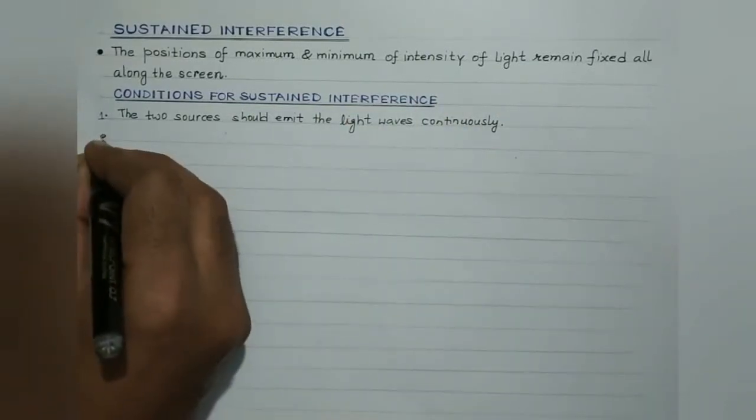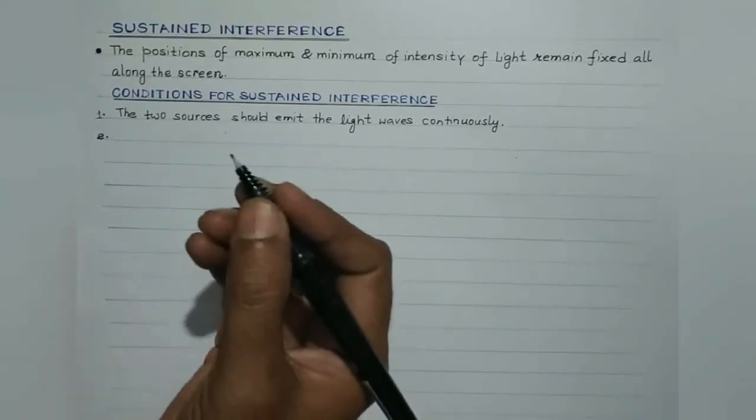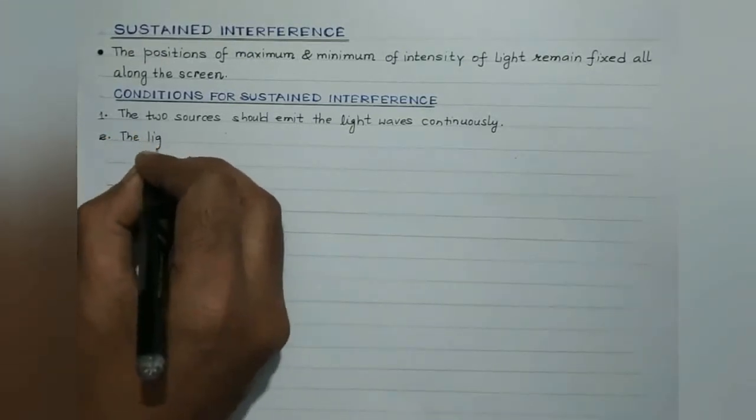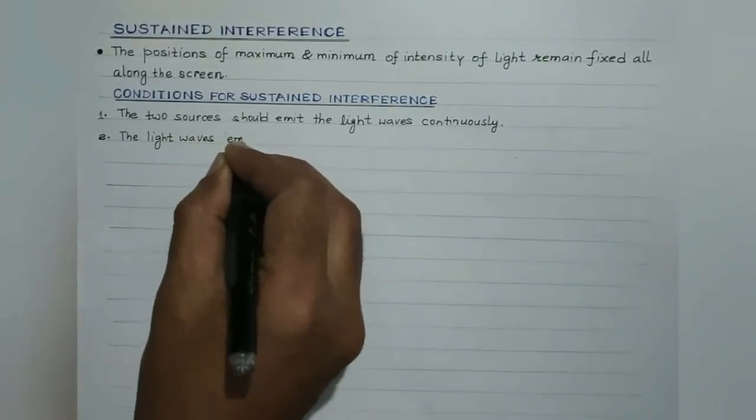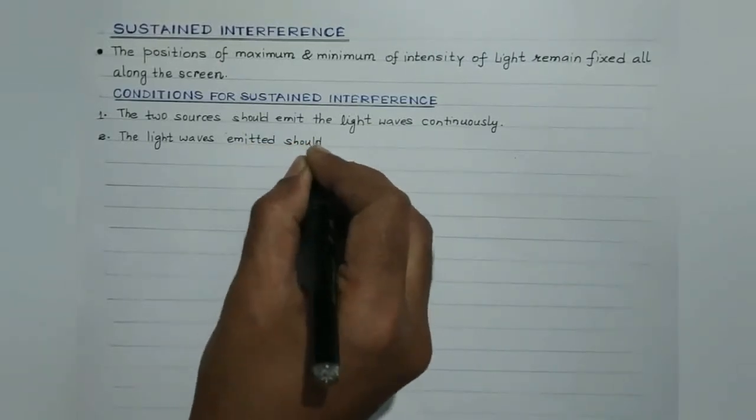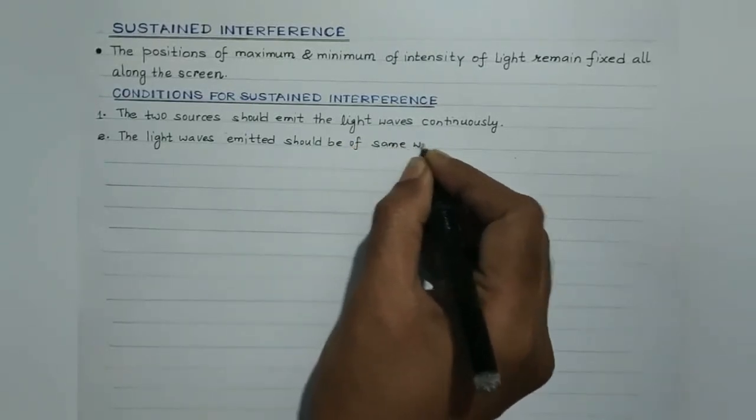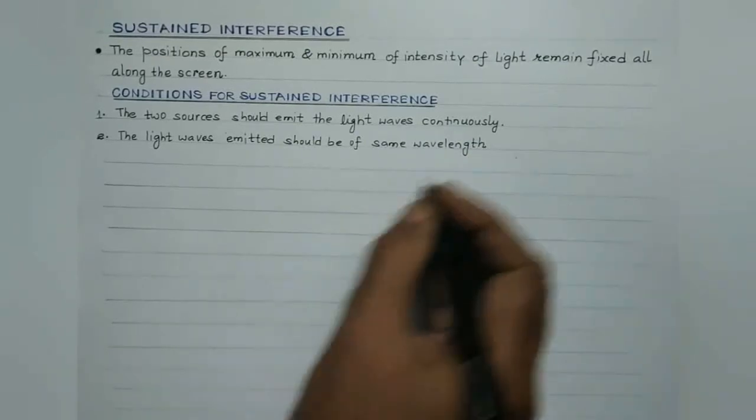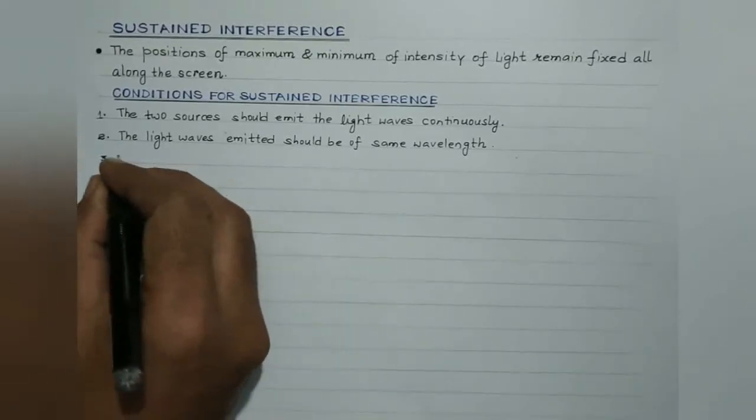So let's discuss the second condition for obtaining sustained interference. The light waves emitted by the sources must be of same wavelength. So the light waves emitted should be of same wavelength. Third is, students, they should preferably be of the same amplitude.